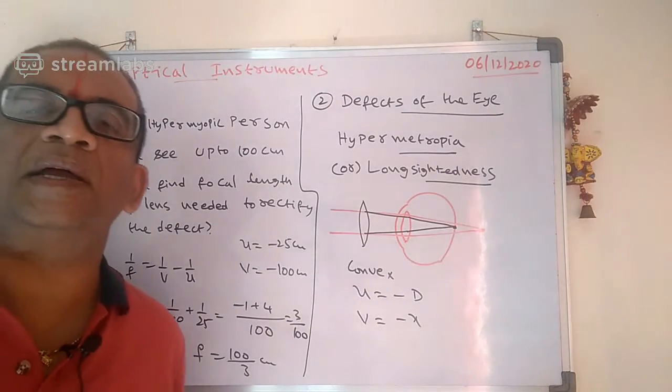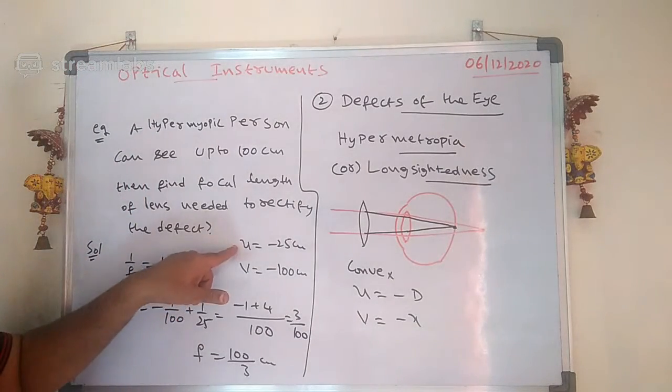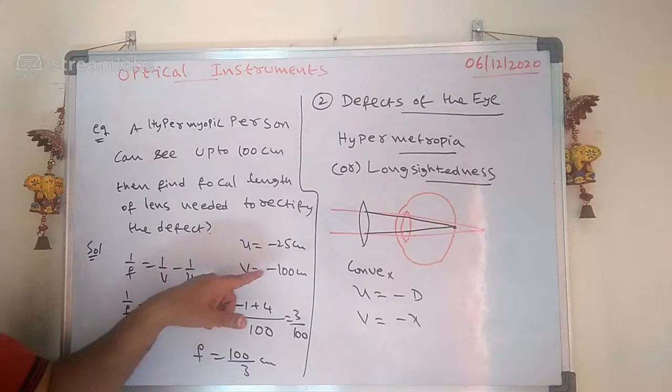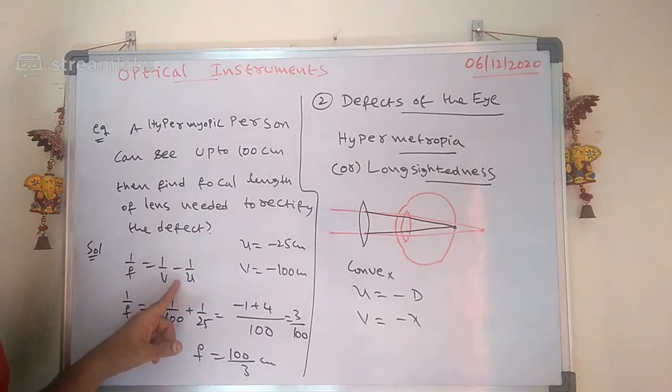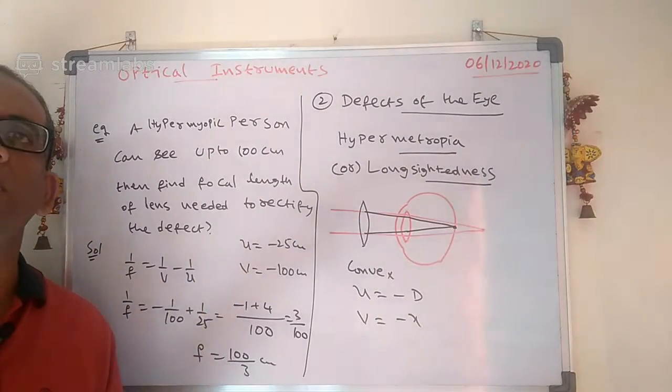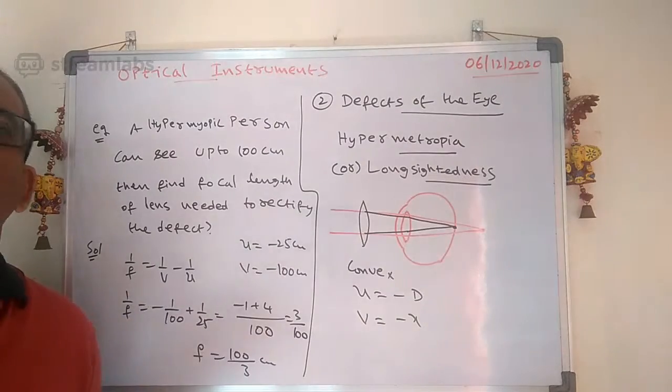Hey, Umesh Chandra, again you also made small mistakes. Check carefully. U value is minus 25. V value is also minus 100 centimeter. Just substitute carefully. Please substitute carefully. Umesh. Yes, Sai Praneeth, you got it. Umesh, please check your answer once.